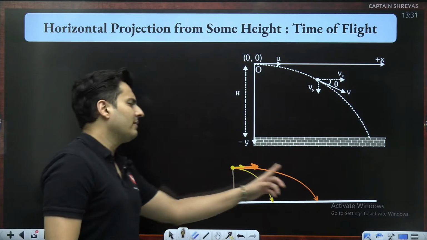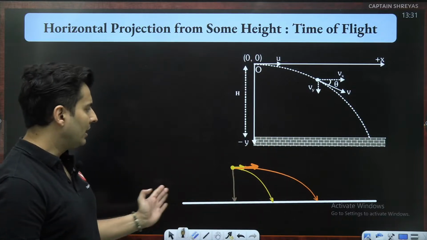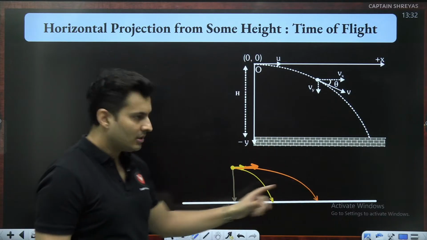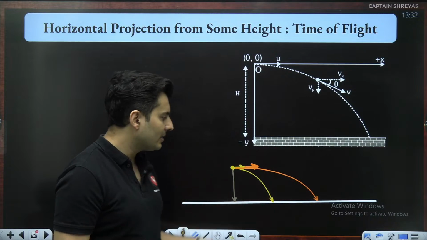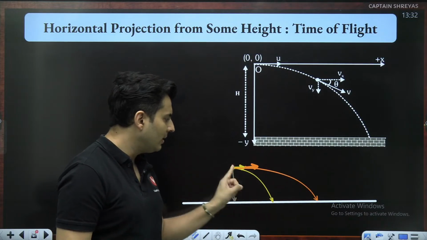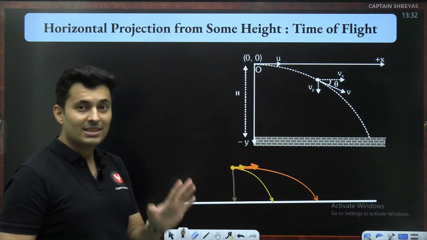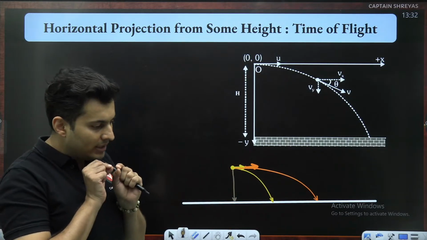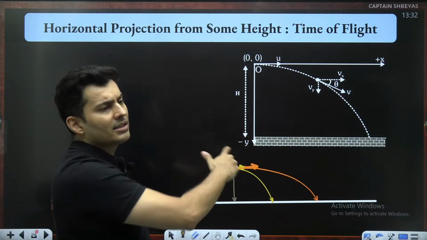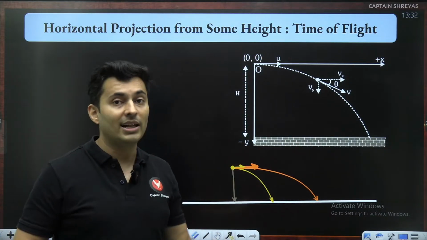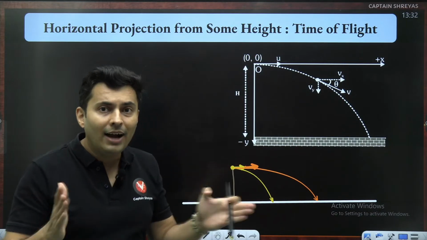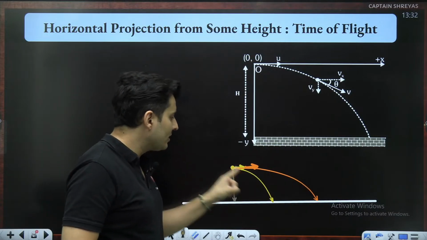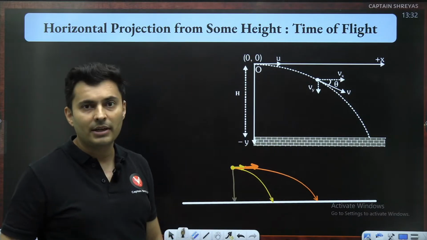You increase the velocity even more, doesn't matter. But in all these cases, it might land at different places, but it will take the same time to fall. This is crazy to visualize, but it is true. If you throw it slowly or really fast, don't think it will fall down faster or slower. No. Why is it that all these objects fall down at the same time?